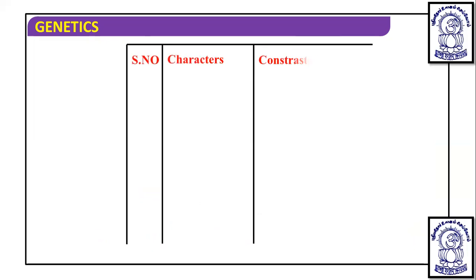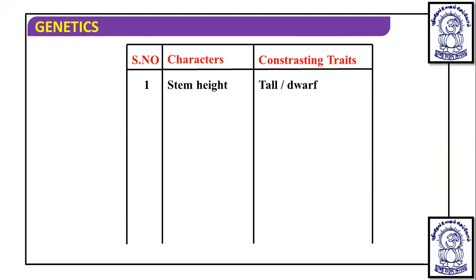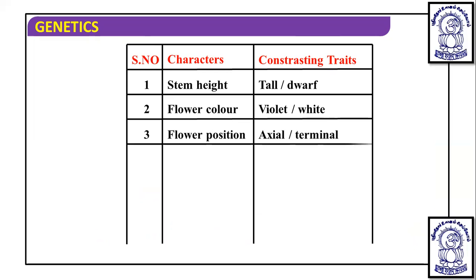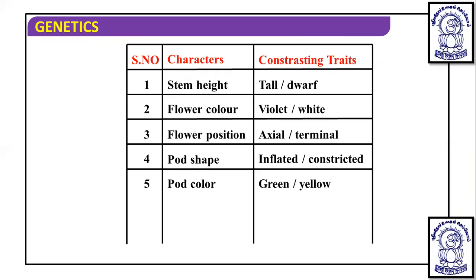If we talk about characters and their contrasting traits, the first character is stem height, which has tall and dwarf traits. Then flower color can be violet and white. Flower position can be axial or terminal. Pod shape can be inflated, meaning swollen, or constricted.